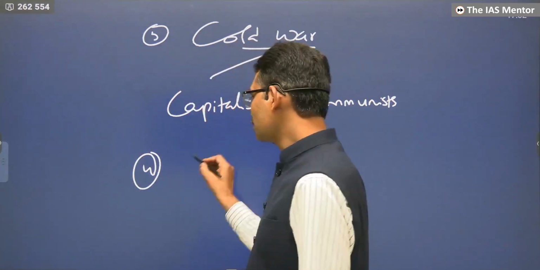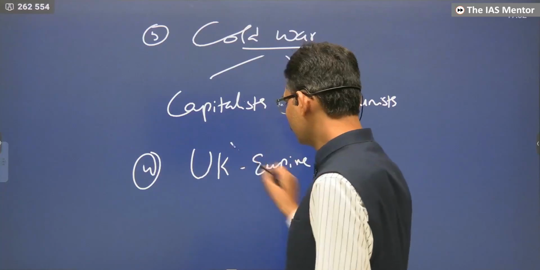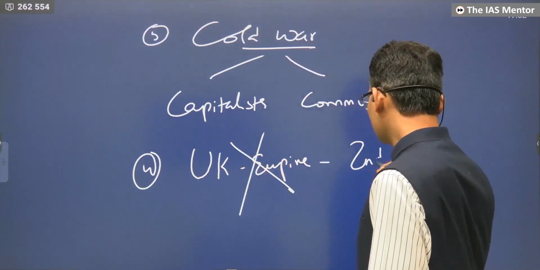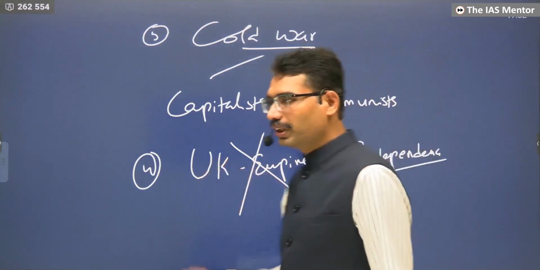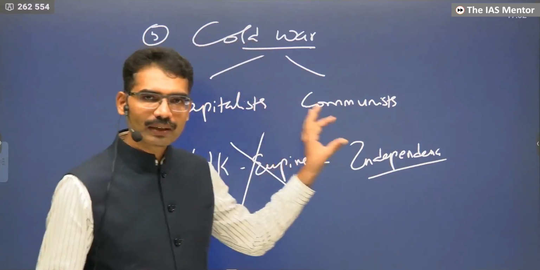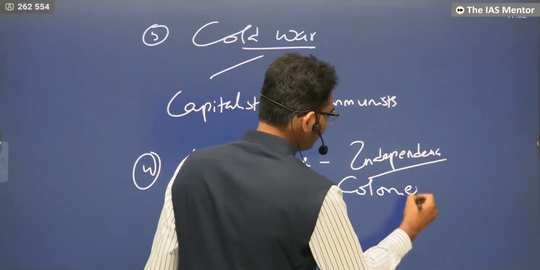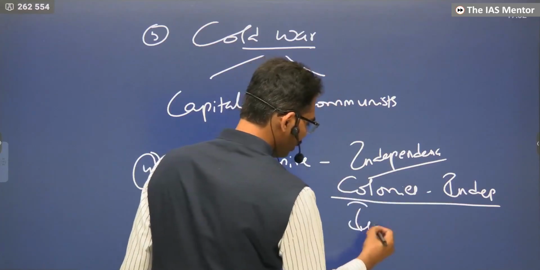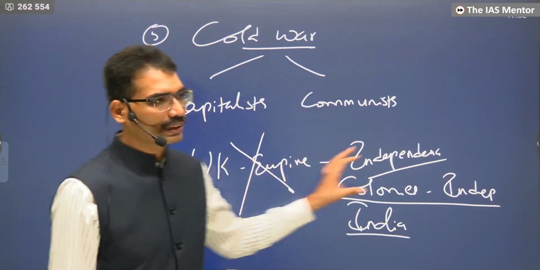Next one. After this much destruction, can the United Kingdom empire exist? Completely eliminated. Independence movements. It became economically weak, security became weak, and ethically and morally also it became weak. Many independence movements came. Colonies became independent. From this, India also emerged. Likewise, like India, many other countries also emerged.